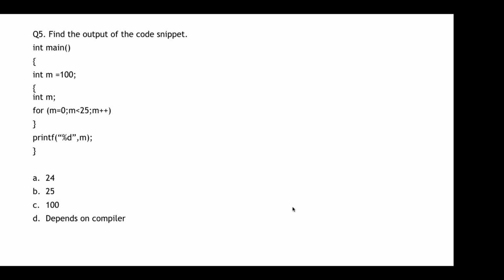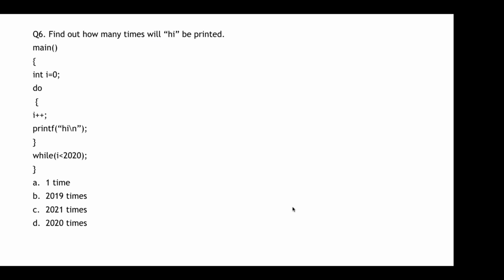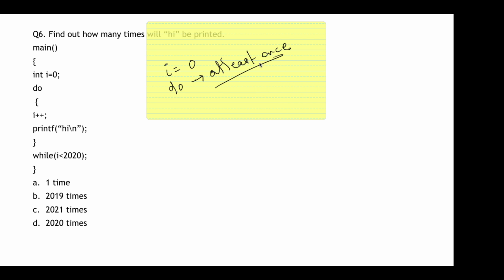Okay. So moving on to the next question, which says find out how many times will high be printed. This is again a main function. Here i is initialized to 0. Do-while has one very important thing, an exception from other loops: at least once this loop will be executed without satisfying the condition. It's not necessary whether the condition is satisfied or not, but for once this loop will run.